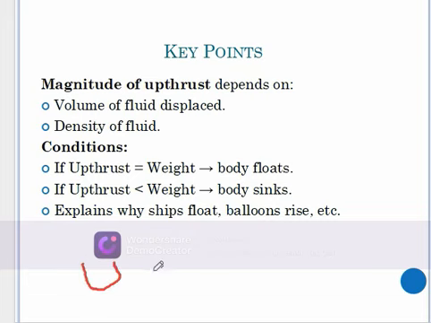And from our equation, upthrust is equal to volume times density times gravitational pull. Remember, upthrust is directly proportional to the volume of fluid displaced. Therefore, the more the fluid displaced, the more the upthrust. The higher the density of the fluid, the higher the upthrust. The gravitational pull remains constant as long as you are on Earth.